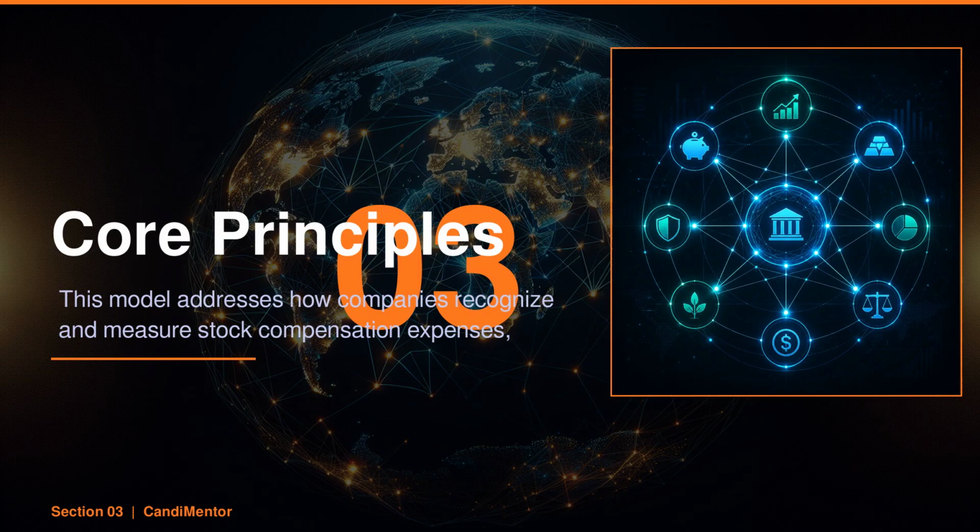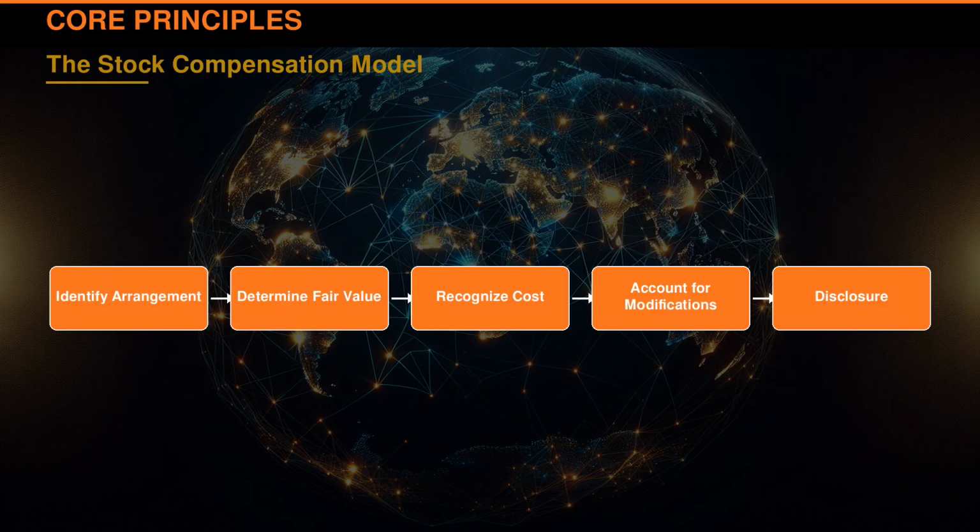When a tech startup grants options to employees, it isn't just generosity, it's about future profitability and retention. ASC 718 clarifies how these stock compensations are recorded, making financial statements clearer and more comparable for stakeholders. ASC 718's stock compensation model systematically addresses how to handle share-based payments. For Meridian Corporation's $10 million SaaS contract, we'll explore each phase, identifying arrangements, valuation, recognition, modifications, and disclosure. This structured approach ensures equity-based compensation is reflected accurately in financial reports, enhancing clarity for investors and management alike.